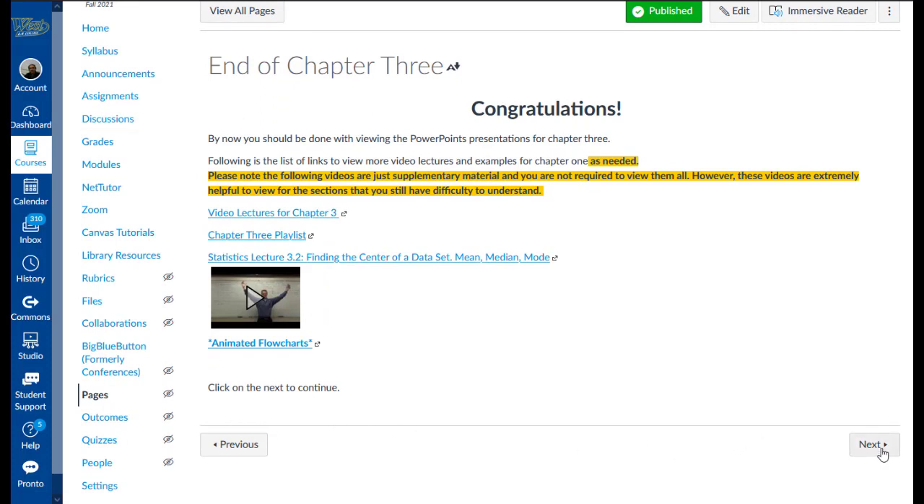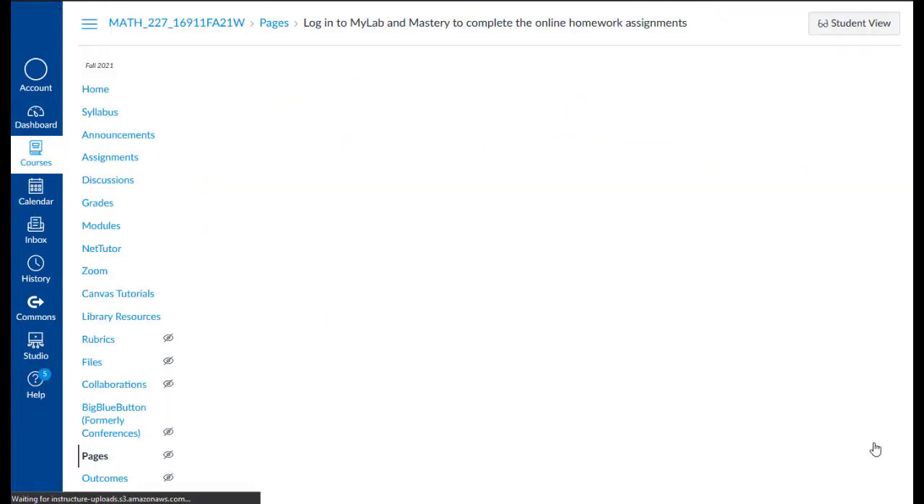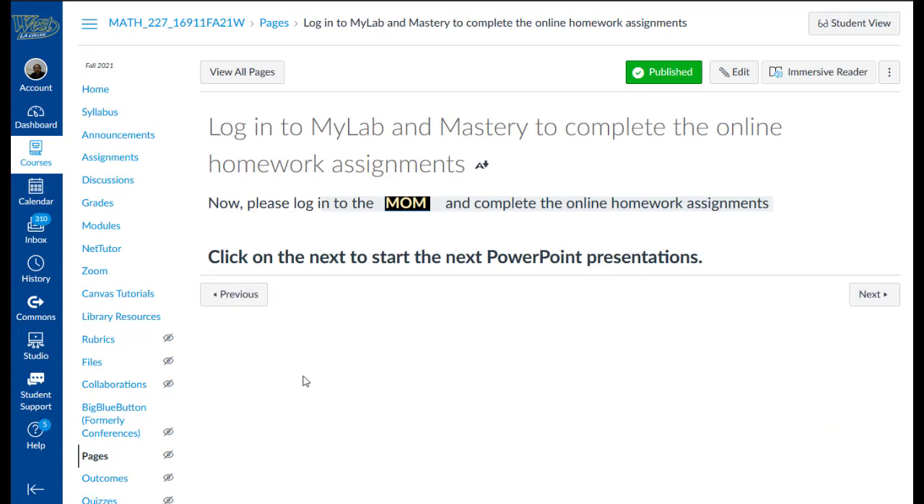When you click on the next again, it will take you to the page where you can log in to MOM and take the first exam on chapters 1, 2, and 3. When you're in MOM, if you missed any assignments, make sure to complete them before you take the online test.